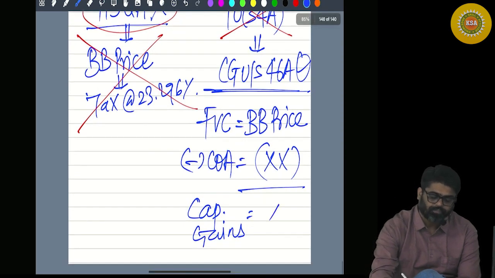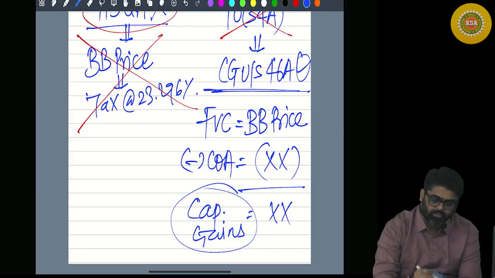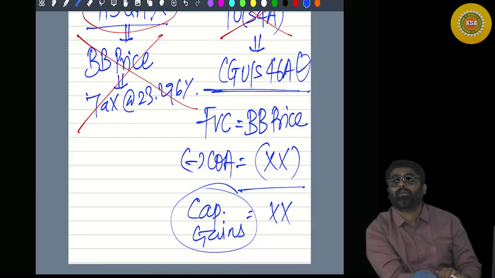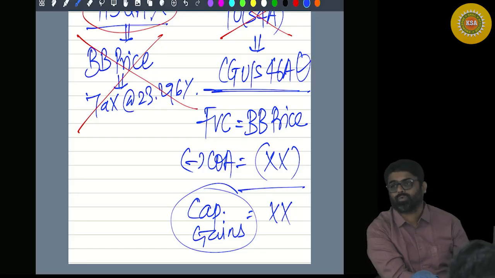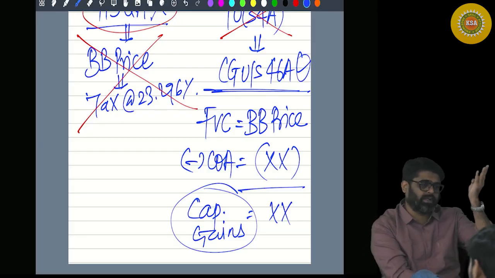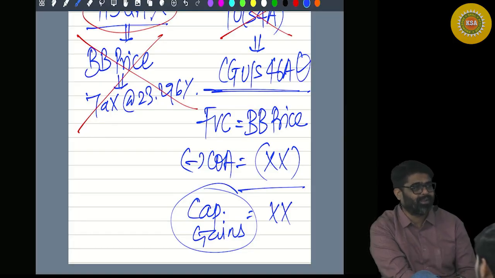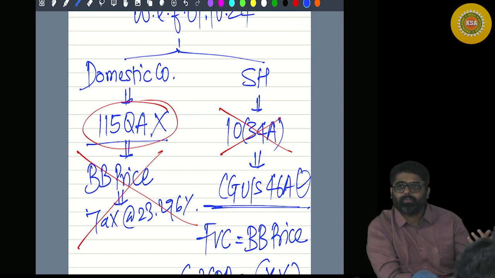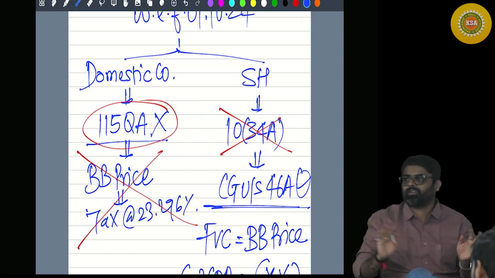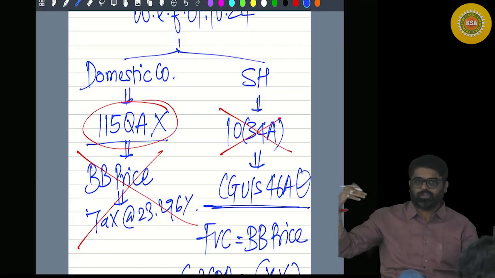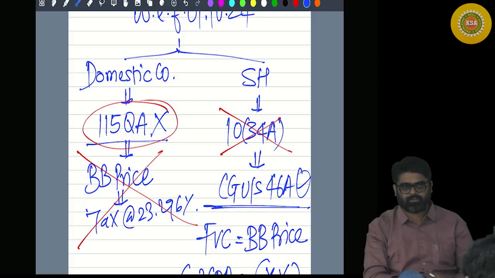Now tell me one thing. This capital gain will be covered under which section? If it is long term, it will be covered under 112, and the shareholder will have to pay how much tax? 20%. Anyways we were getting that from the company. Company was anyways paying the tax at the rate of 20%. Now we are saying, no, company you don't pay. We will charge the amount in the hands of shareholder and let the shareholder pay the tax.